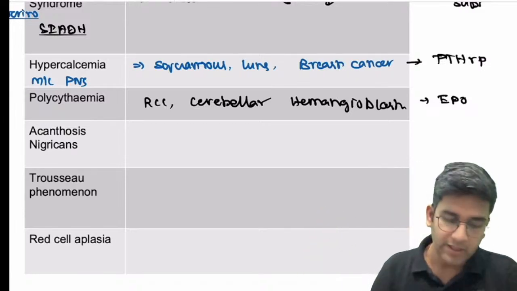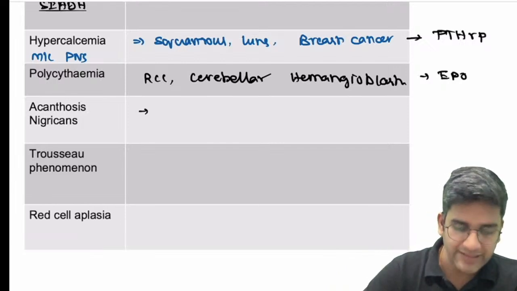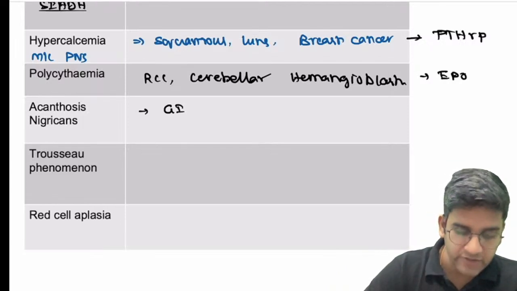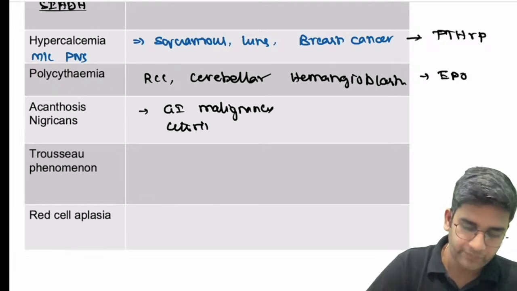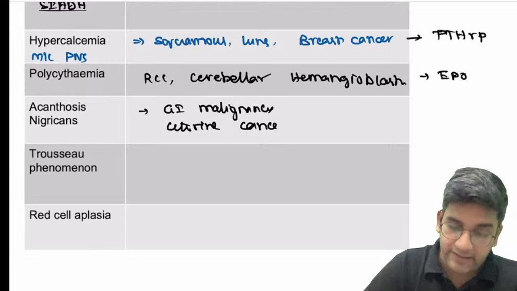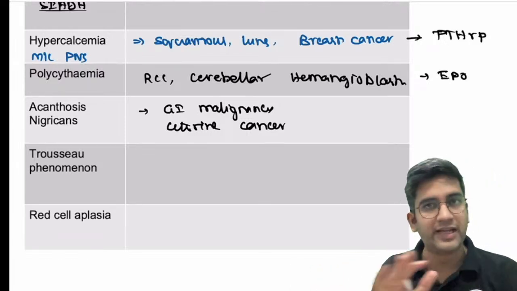Fine. Okay. Acanthosis nigricans is mostly an immunological phenomenon. It can be seen in case of an internal GI malignancy, and also uterine cancers. It is definitely seen in metabolic problems like diabetes, but in terms of cancer, that is.